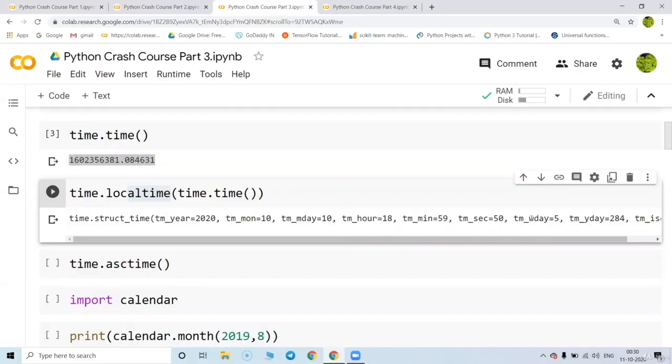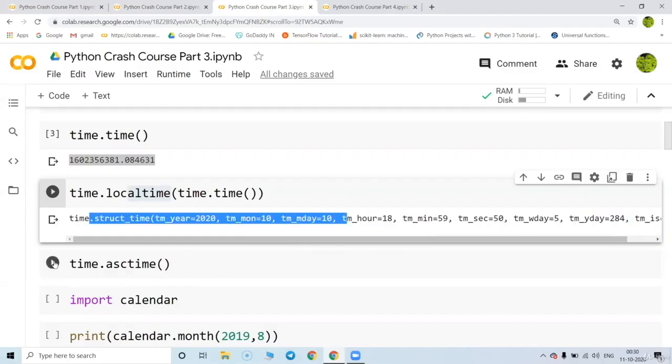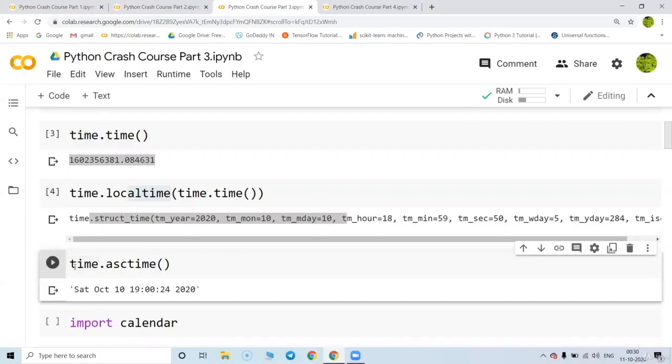This is the fifth day. So 0 is considered Monday in Python, 1 is considered Tuesday, and so on. This is the 284th day in 2020. Okay. So if you don't want such detail, you can just write time dot asctime. Asctime is going to give you the display in terms of a time, Saturday, October, and other things.